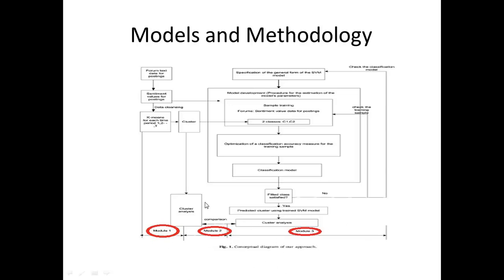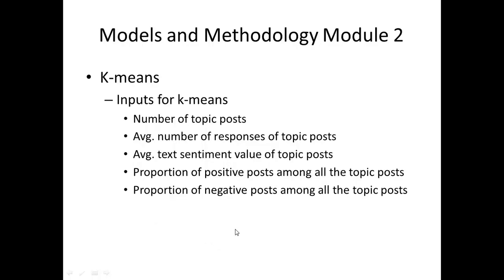To run the k-means, they pass five different types of data: the number of topics on the posts, the average number of responses on the topic, the text sentiment value of those topics, the proportion of positive posts, and the proportion of negative posts among all the topics.